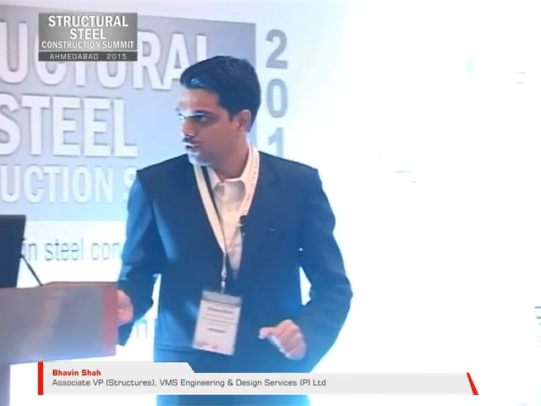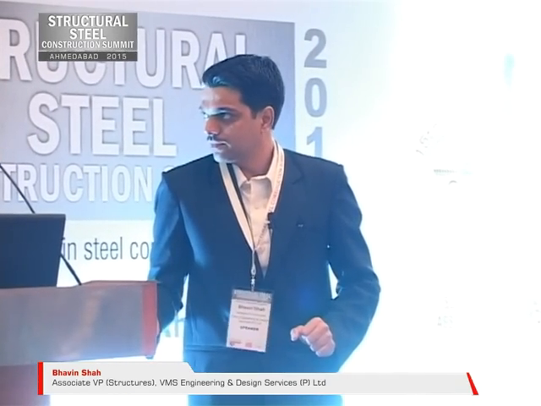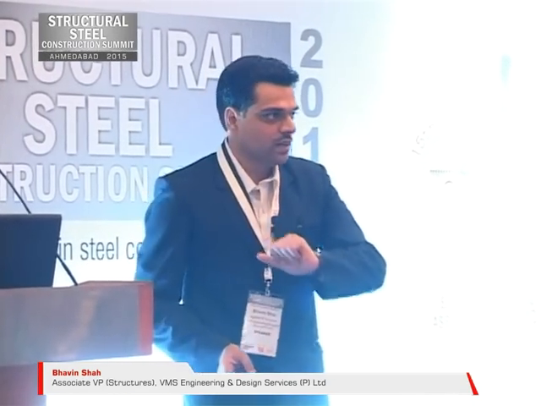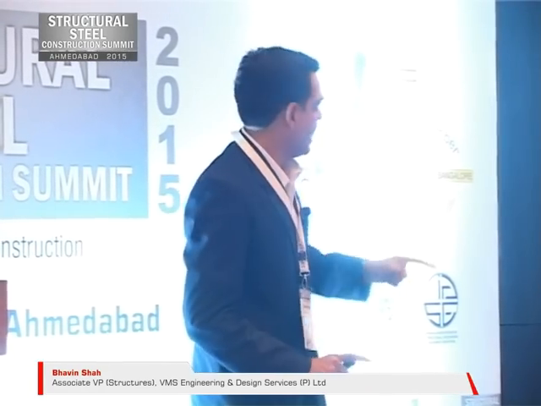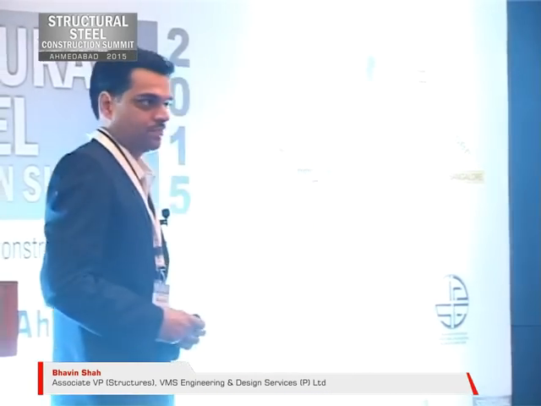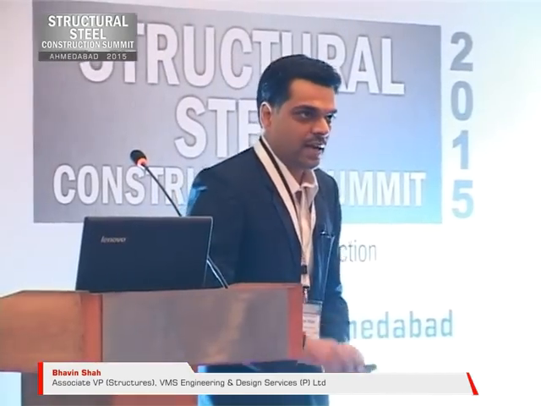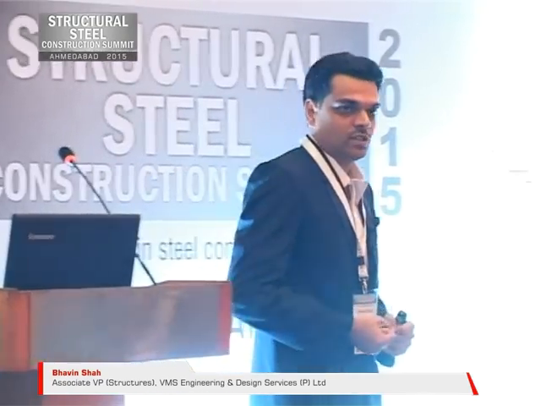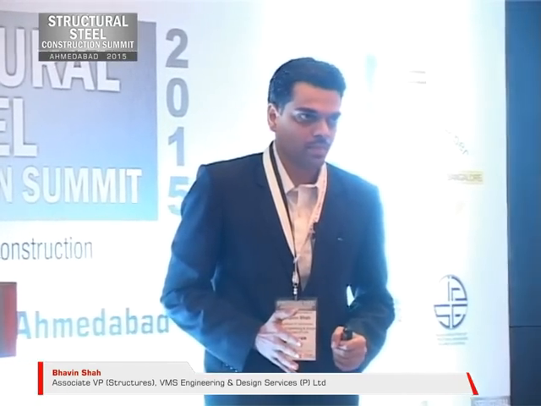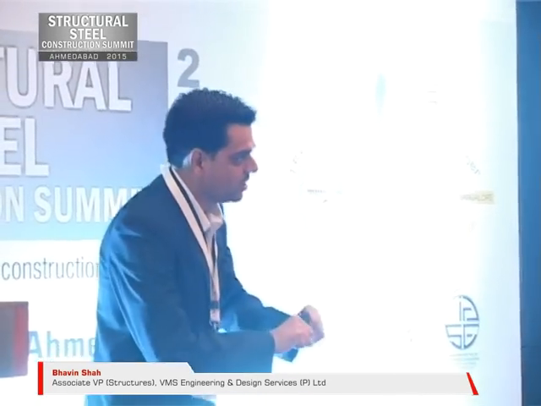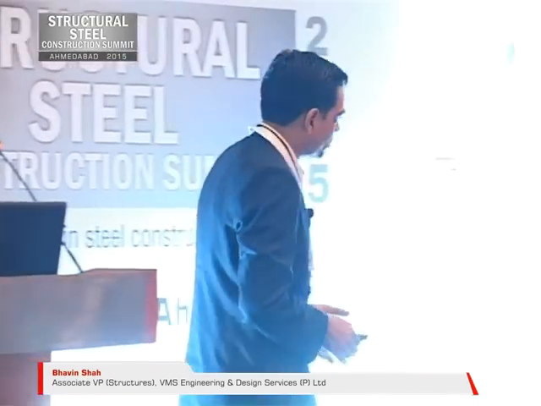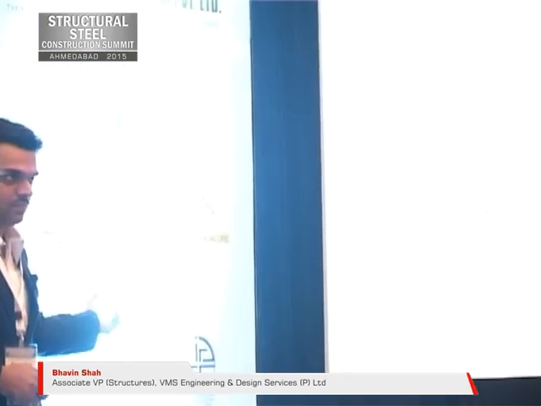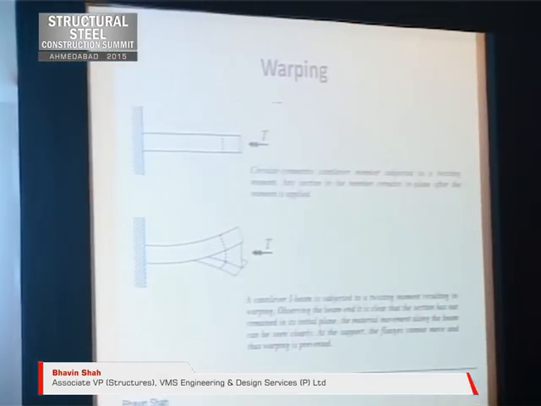When we see the two figures, the first is a circular cross section, and the next is an I section. When we apply twisting to the circular cross section, all sections will remain in their own plane. But when we apply twisting to the I section, you can see the cross section will move out of its plane. This is a phenomenon which is known as warping.